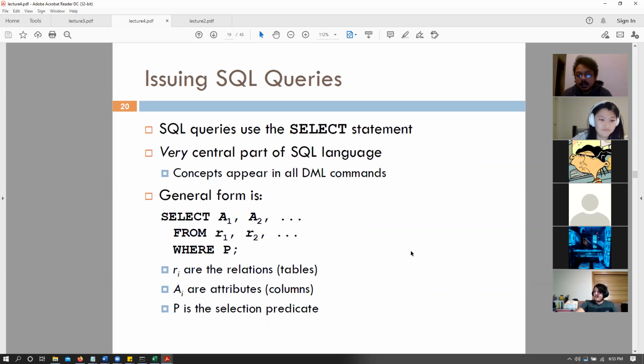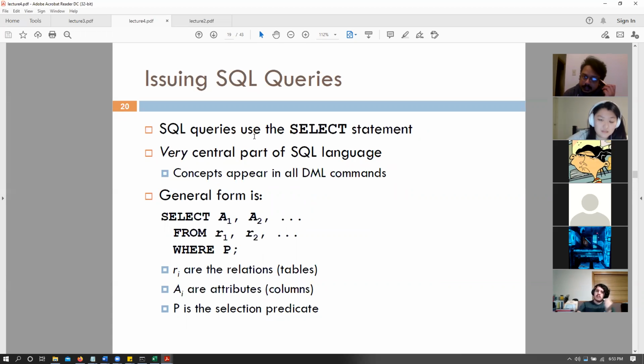SQL queries. So we are going, it's already this time. Okay, so let me quickly go over the select statement, and we will continue this in the next class, I guess.